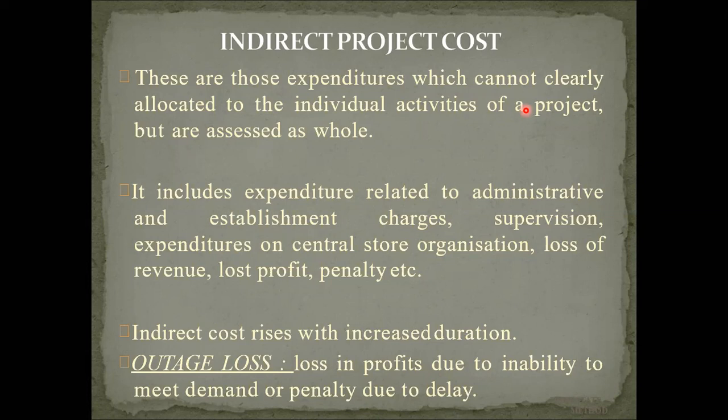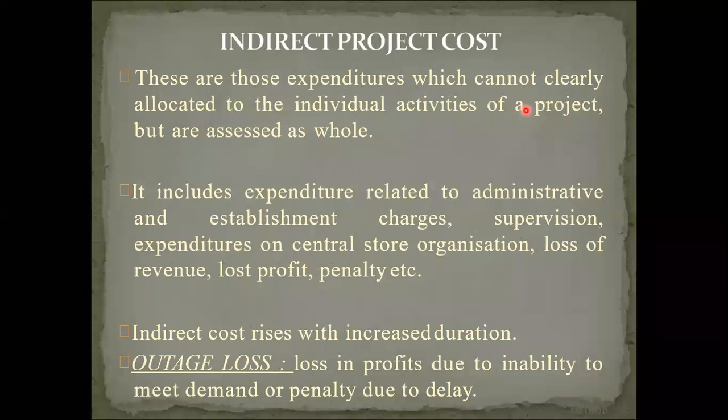Expenditure on central store organization, loss of revenue, loss of profit, penalty. So these things are there: loss of revenue, loss of profit. Earning from the house, no earning is there, so profit is not there. Sometimes we have to pay a penalty.